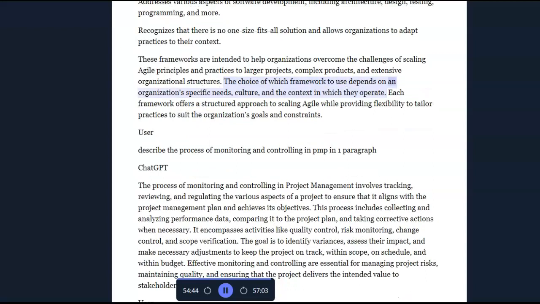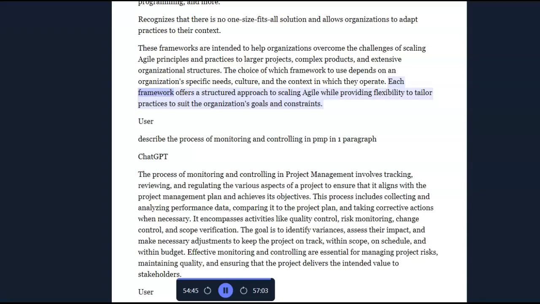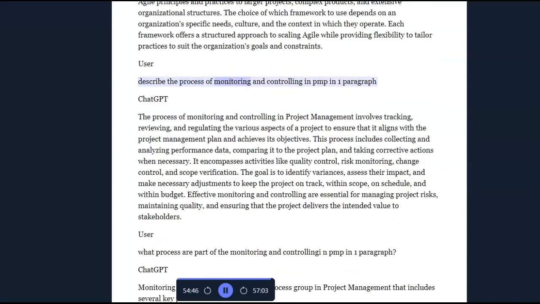The choice of which framework to use depends on an organization's specific needs, culture, and the context in which they operate. Each framework offers a structured approach to scaling Agile, while providing flexibility to tailor practices to suit the organization's goals and constraints. User: Describe the process of monitoring and controlling in PMP in one paragraph.